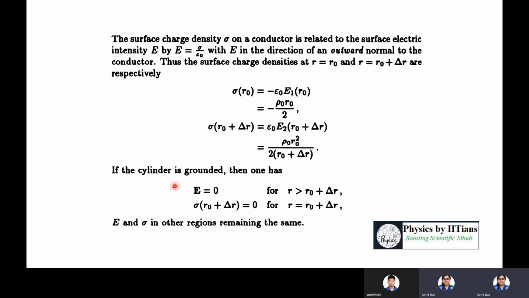Okay, so now if the cylinder is grounded, what will happen? If the cylinder is grounded, then for R greater than R naught plus delta R, the electric field will be 0. So sigma at this region, R naught plus delta R, will also be 0. Okay, so E and sigma in the other regions will be the same.